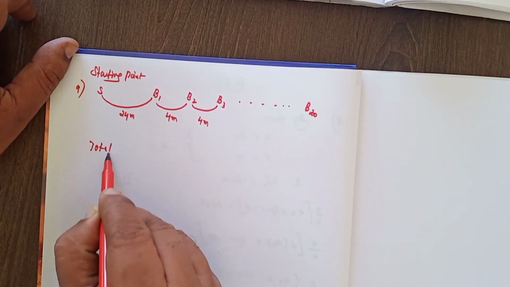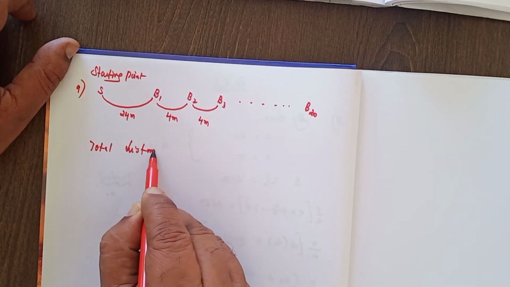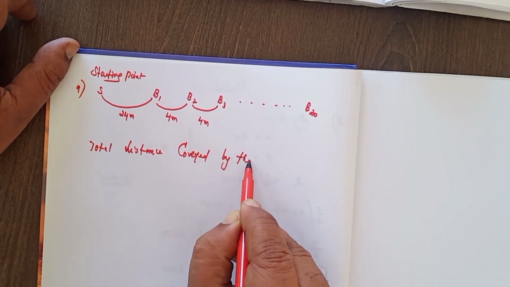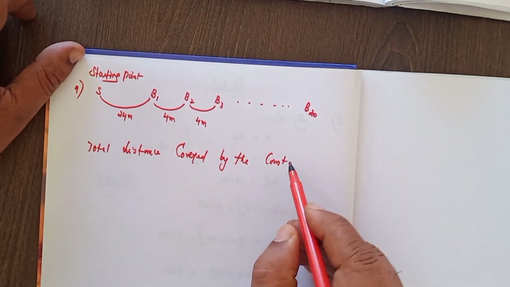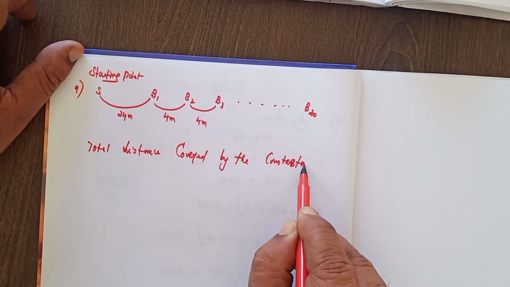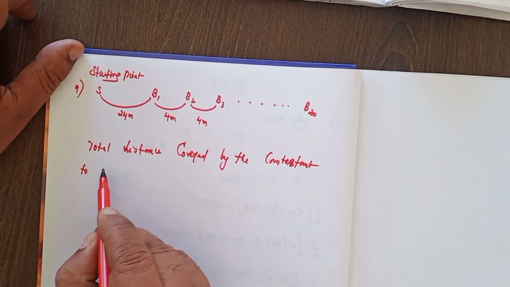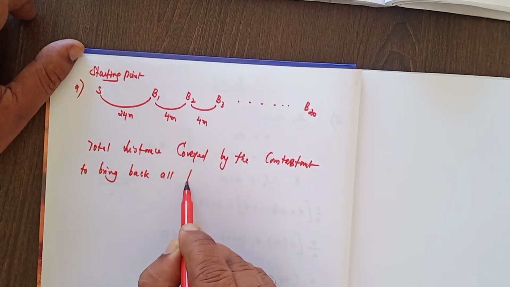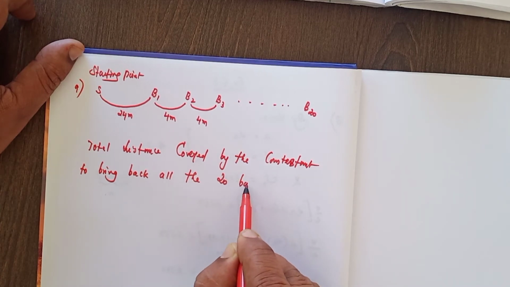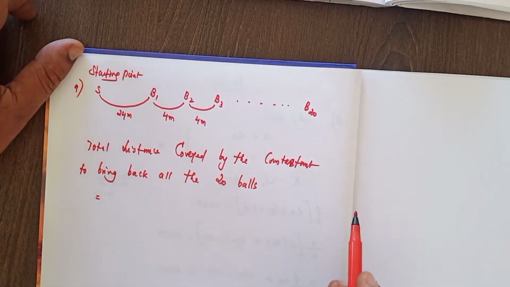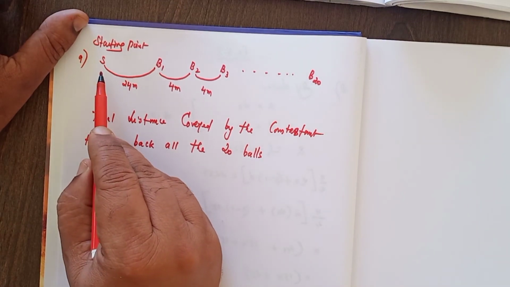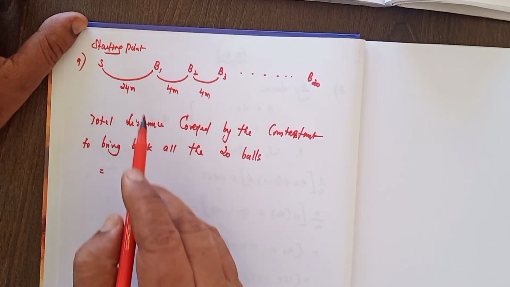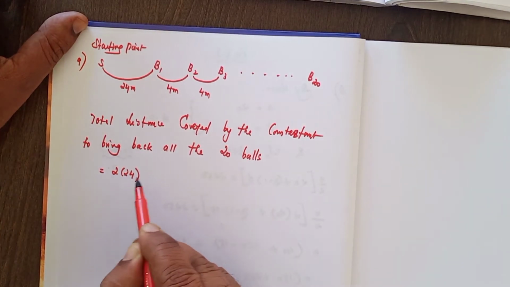Total distance covered by the contestant to bring back all the 20 balls is equal to: start from here, 24, then he has to come back to the starting point. So 24 plus 24, 2 times 24, plus